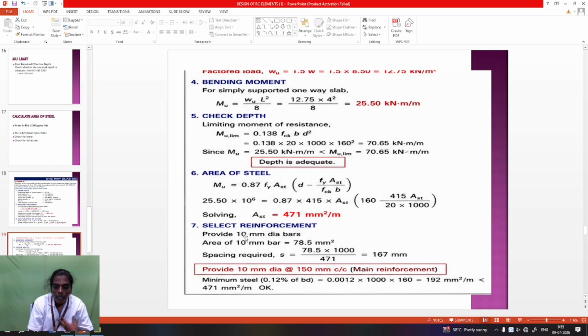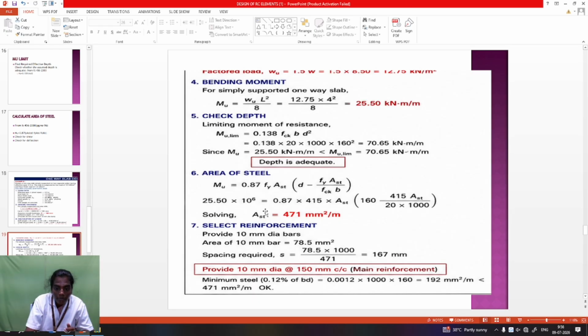After that, how many bars are provided, and the spacing between one bar and another. The spacing formula used is 1000 Ast divided by B. Then there is the minimum reinforcement, provided based on your code book, where some formulas are given: 0.12% of bD. So breadth is 1 meter, 1000 mm, and the effective depth is the calculated value, and you get that minimum area.